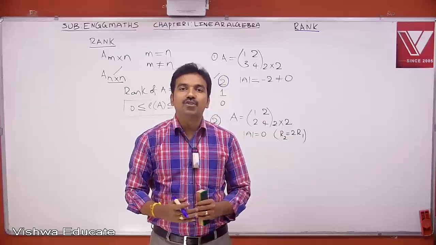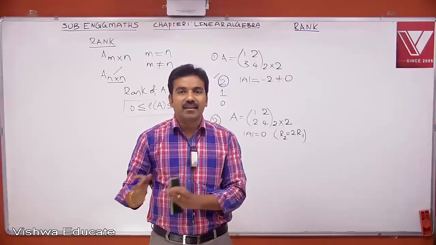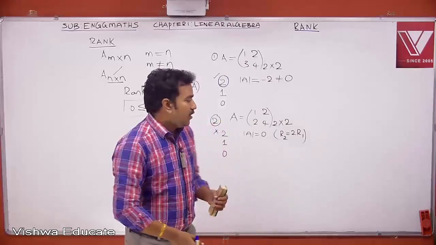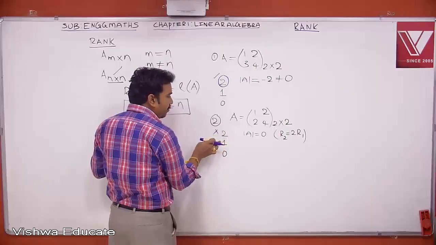So the remaining will be a 2 by 2 matrix, and that is a submatrix of the original matrix, just like set, subset, matrix, submatrix. Okay. So in this case, the rank is not equal to 2. If it is not equal to 2, it can be 1.